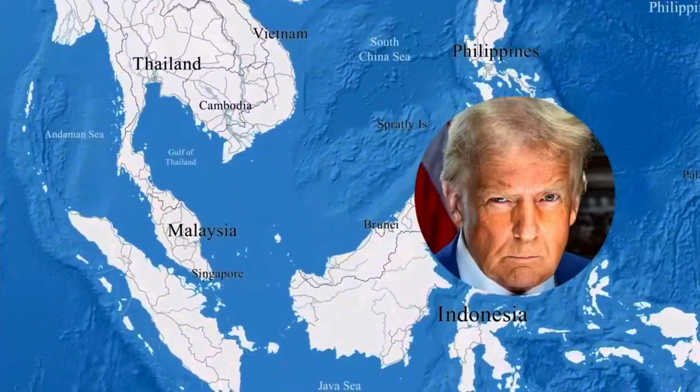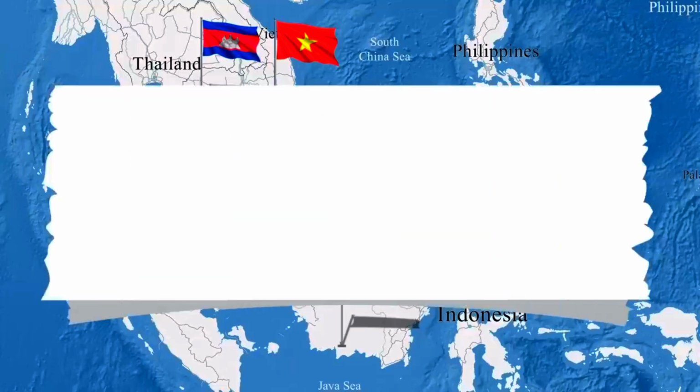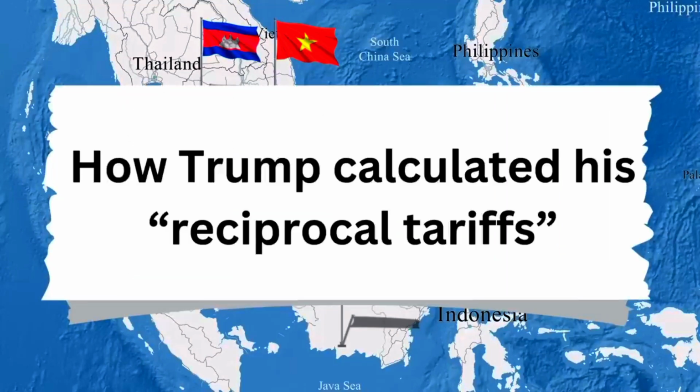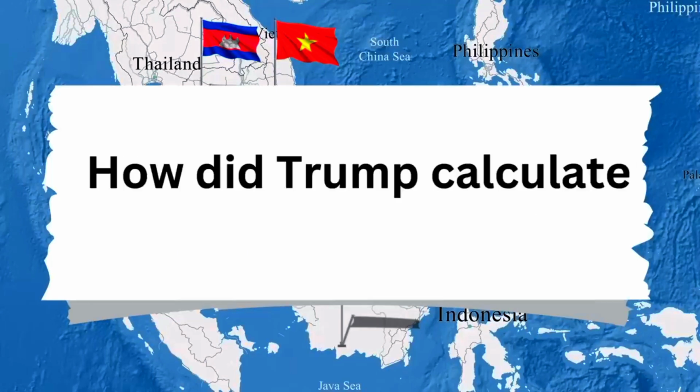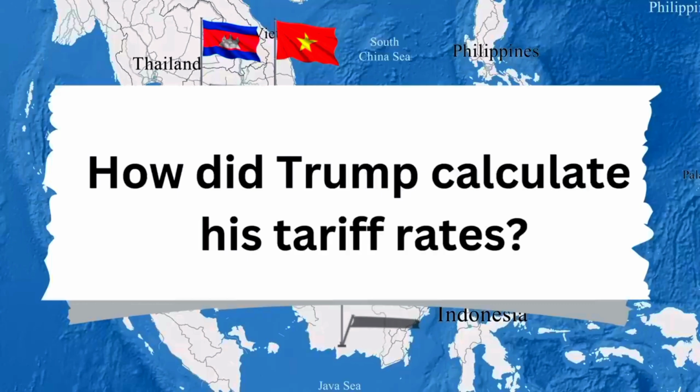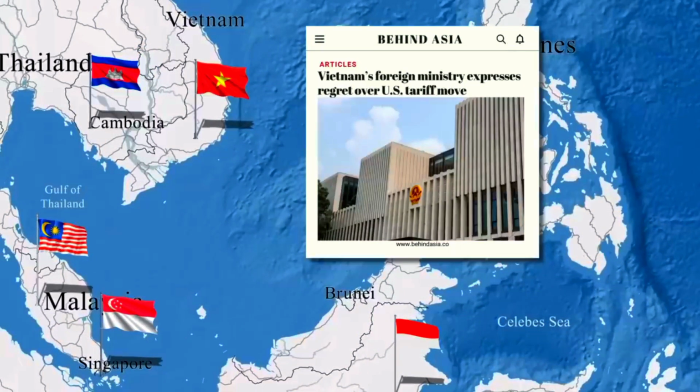Why would Donald Trump spare Singapore, a country with one of the most advanced economies in Asia, while heavily targeting its neighbors? Well, the answer here is honestly very simple, and that can be seen as to how Donald Trump implemented his reciprocal tariffs. When Trump announced his reciprocal tariffs, many observers were wondering, how did Trump calculate his tariffs on other countries? For instance, countries like Vietnam actually voiced concern about Trump's tariffs. Vietnam didn't really impose such high tariffs against the United States, yet Trump imposed over 46% on the country.